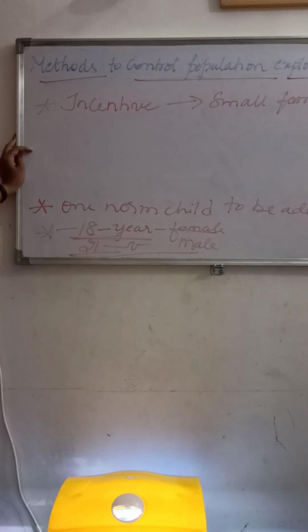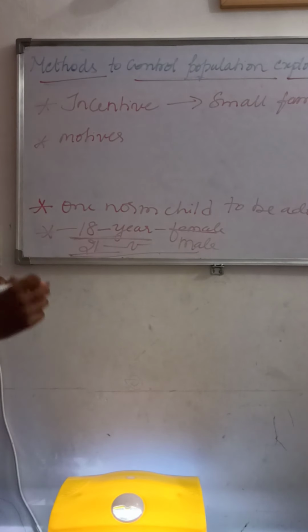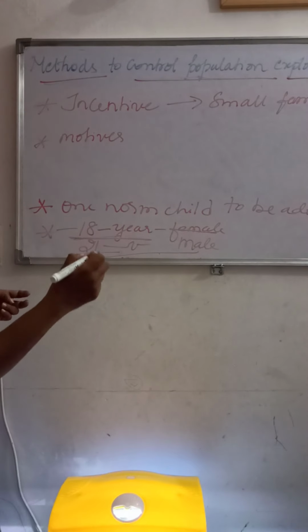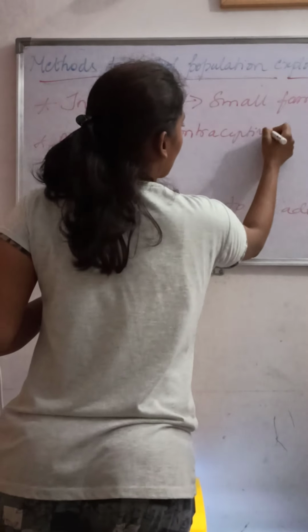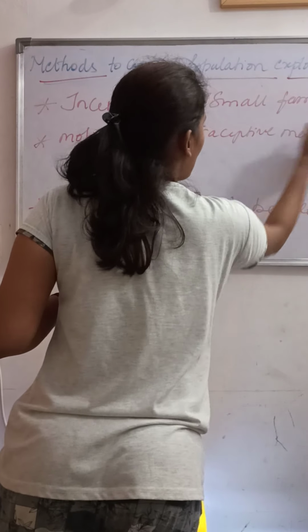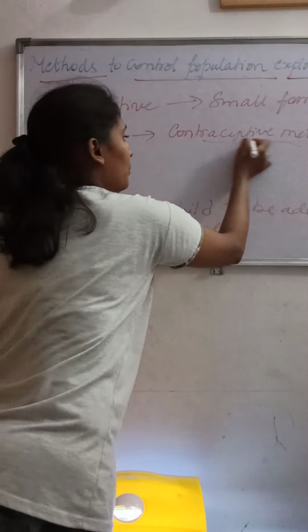The next point is we have to motivate smaller families by using contraceptive methods. First we have to motivate the adolescents and the newly married couples to use contraceptive methods. Why? To avoid unwanted pregnancy.